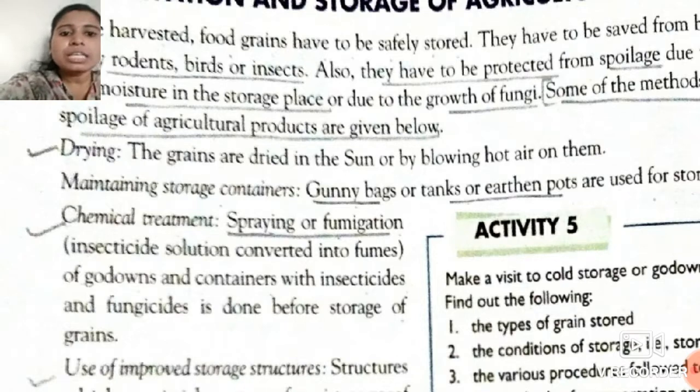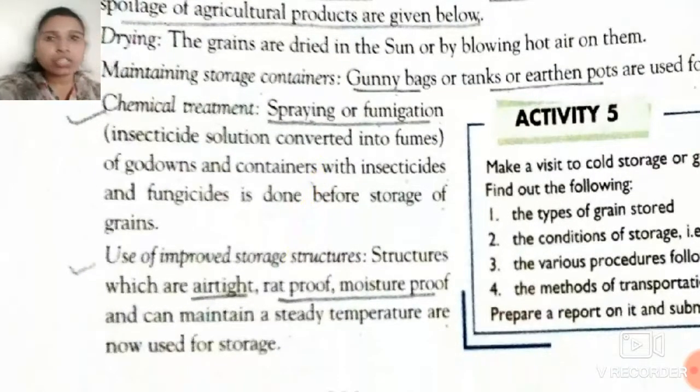The next method is use of improved storage structure. So students, we have to use improved storage structure, meaning we have a storeroom, but we have to improve that. In how many ways do we have to improve that?